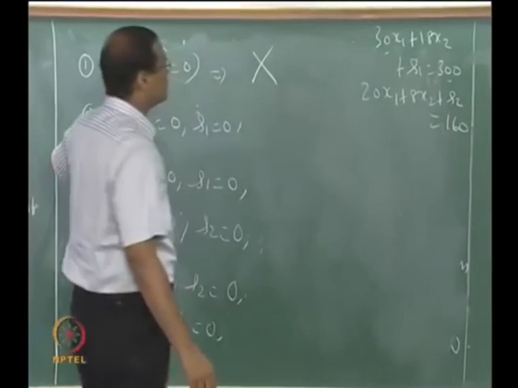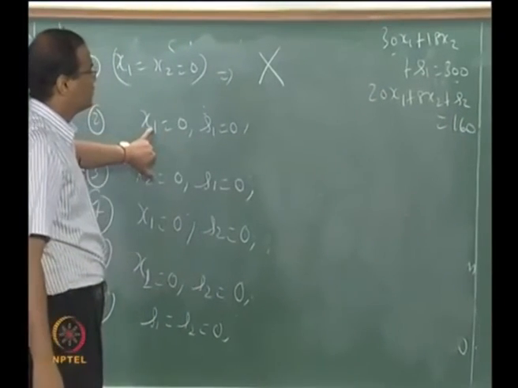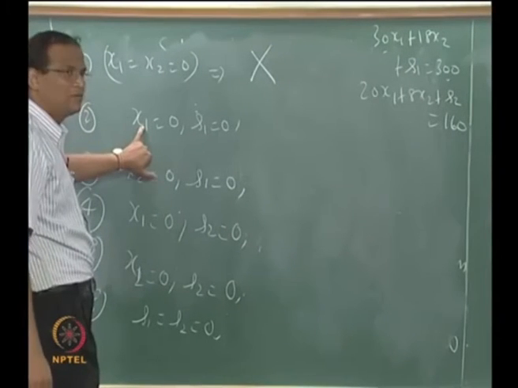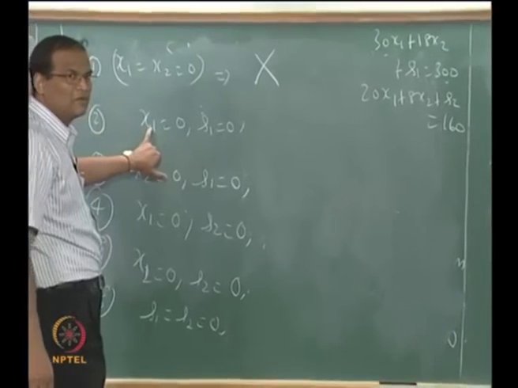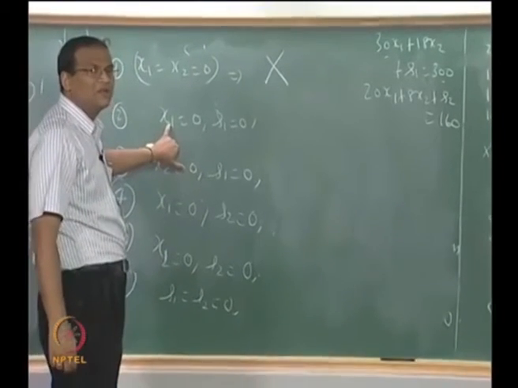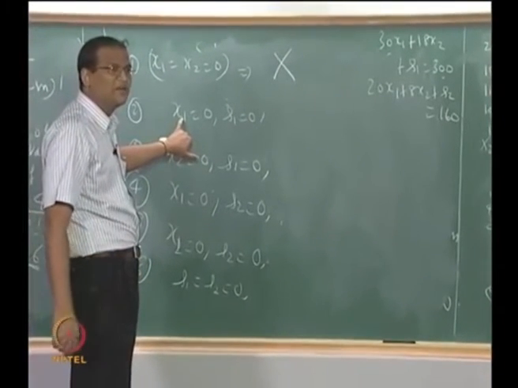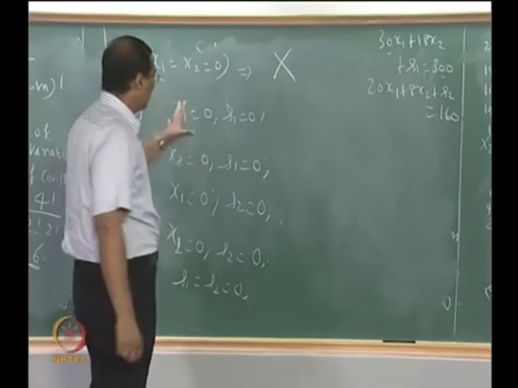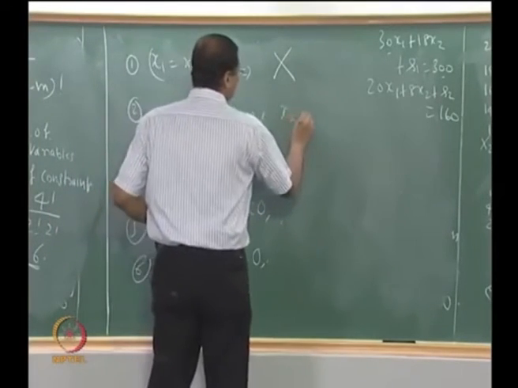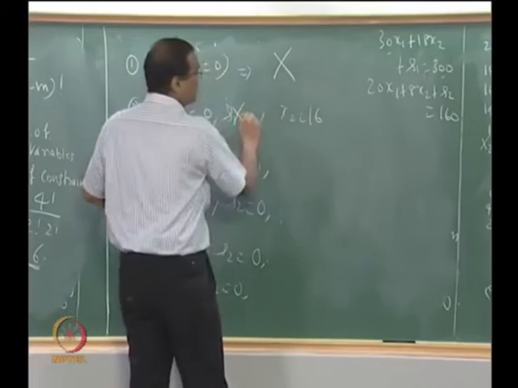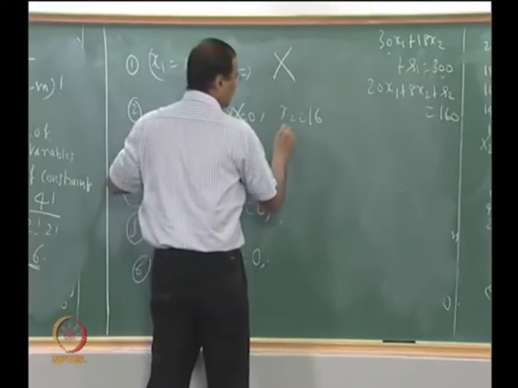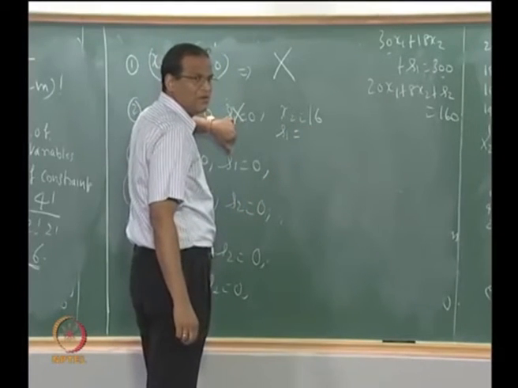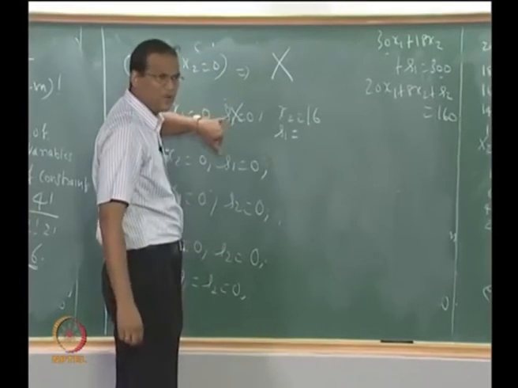Okay, now x1 equal to 0. So what is x2? 16. 16, 300 divided by 18 is not exactly 16. How much do you get? Okay, therefore x2 is 16, therefore s1 cannot be 0, so s1 will be just 0.6 kg.